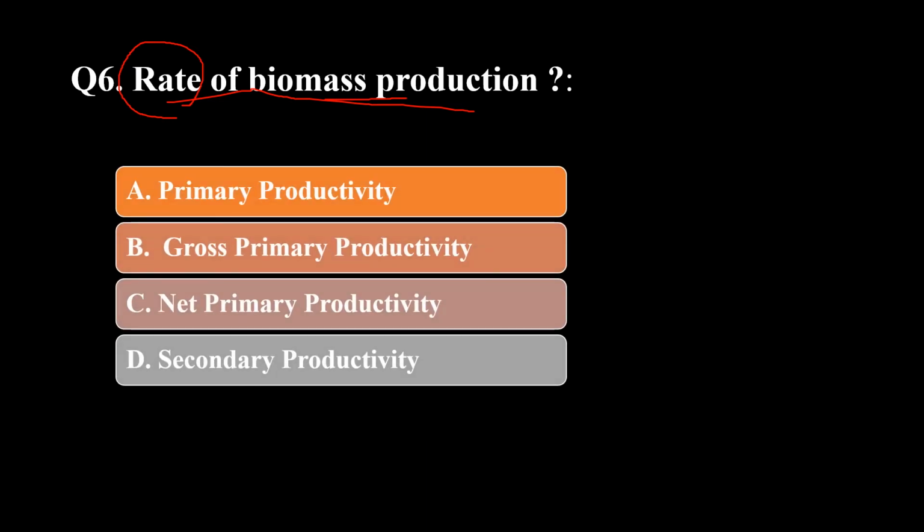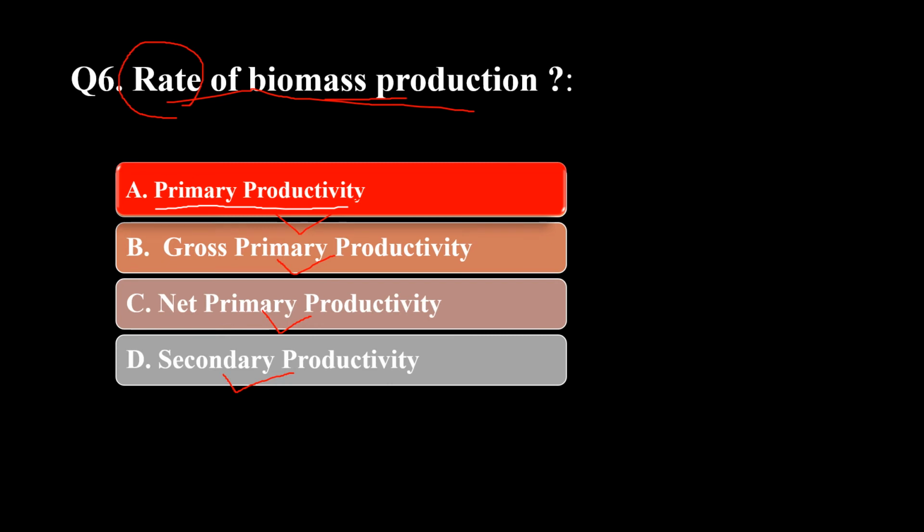The options are primary productivity, gross primary productivity, net primary productivity, or secondary productivity. So the answer is primary productivity. Primary productivity is the rate of biomass production.